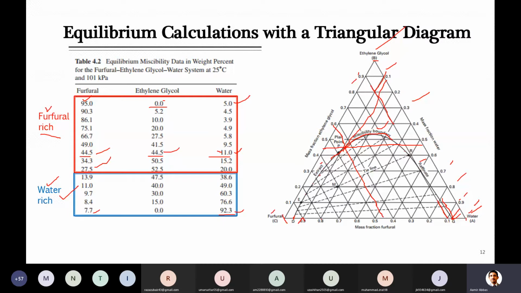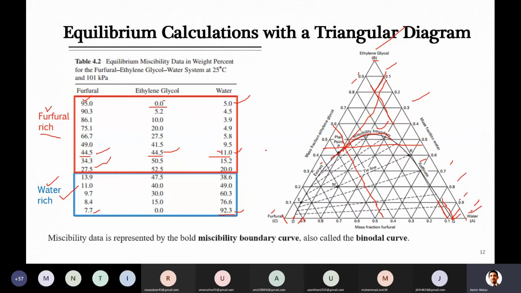So these two phases, which are extract and raffinate, just keep on moving, and finally they reach some point which we are calling the plait point, or flag point here. So I will just define this point. What does this mean? Miscibility data is represented by this miscibility boundary curve, which we have seen. It is also called the binodal curve.